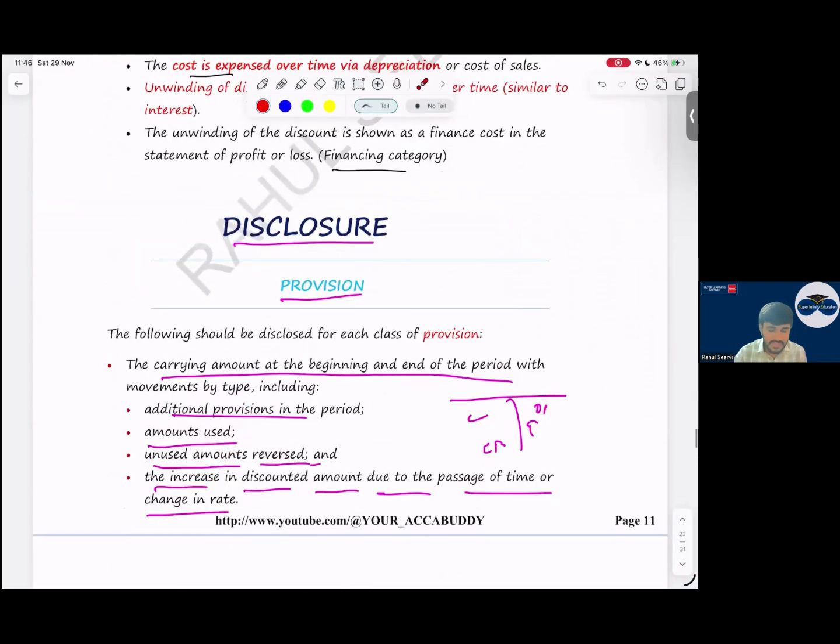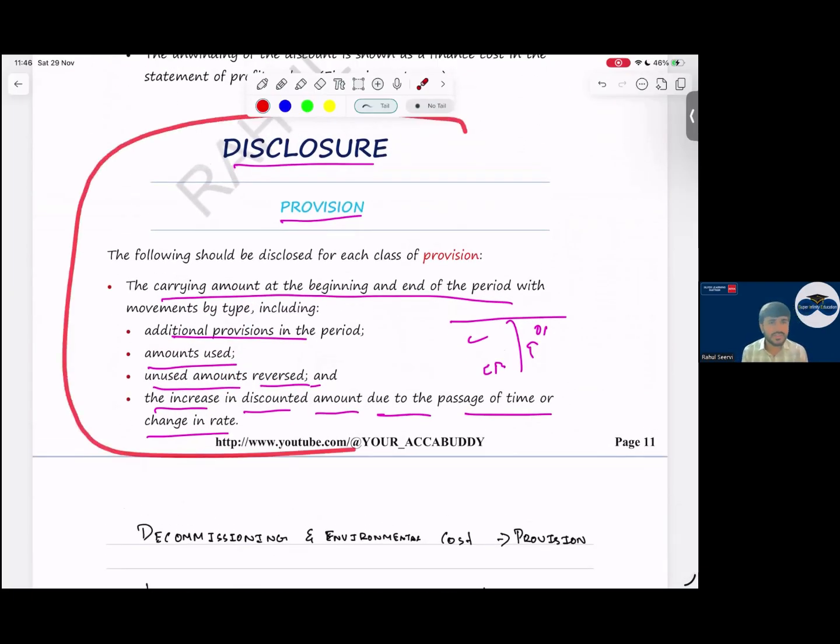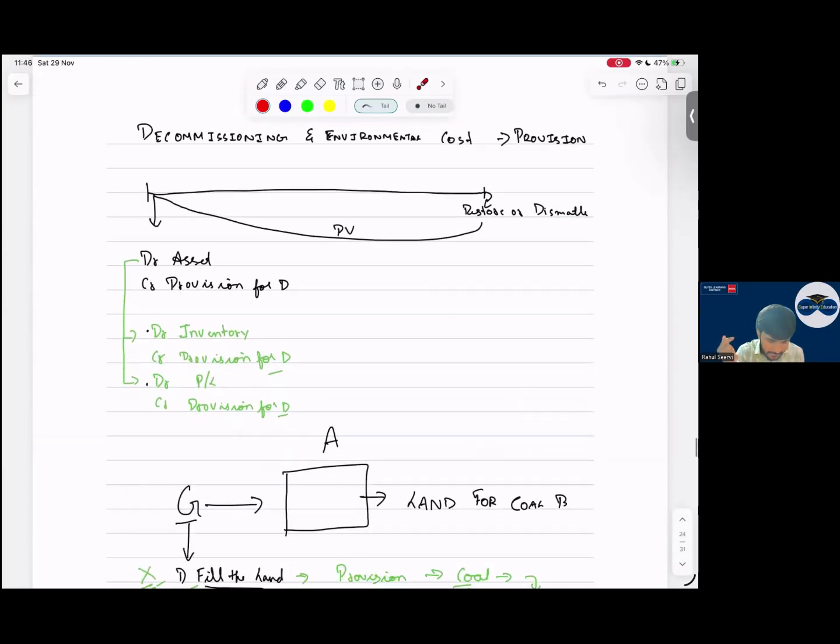Yes. Then coming to the disclosure, what are the disclosures, sir? Disclosures are: the increase in the provision, the expense in the current year, any reversal, any provision that has been paid. These points.